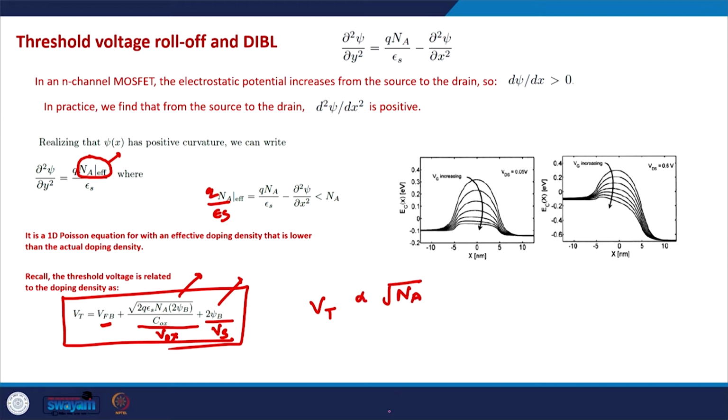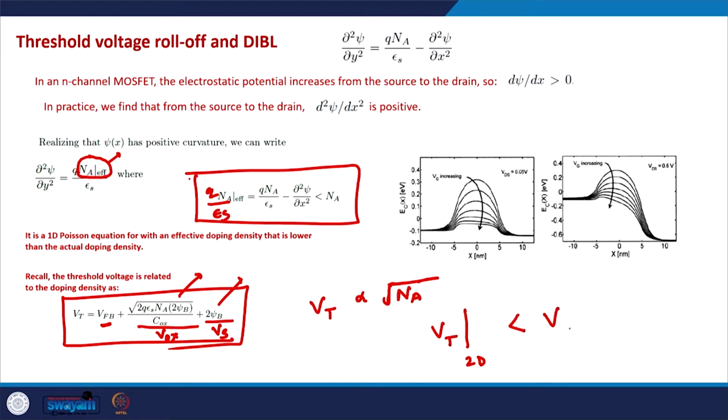Now, if we consider the 2D electrostatics, we would need to replace NA by NA effective, and NA effective is smaller than NA as seen from here. So what it means is that this Vt, while we consider the 2D electrostatics, will be smaller than Vt when we only consider the 1D electrostatics.